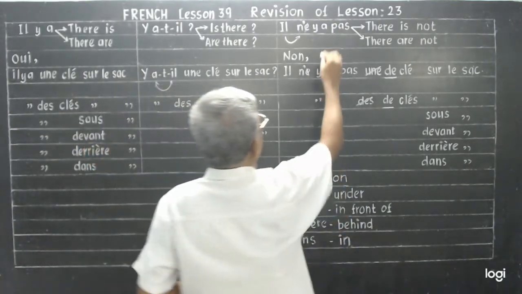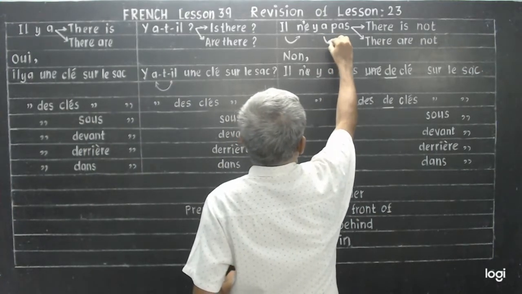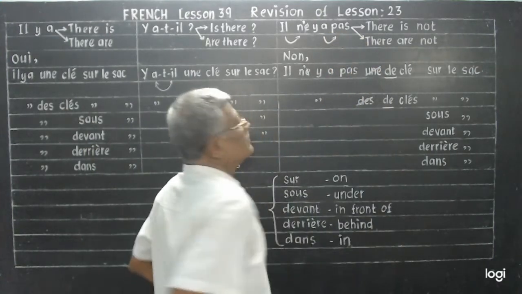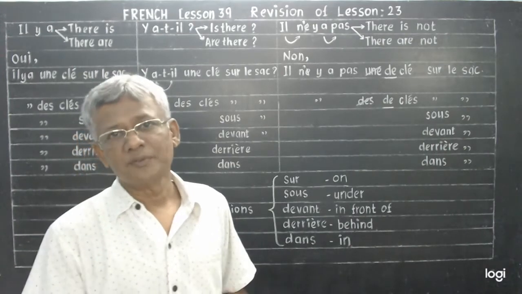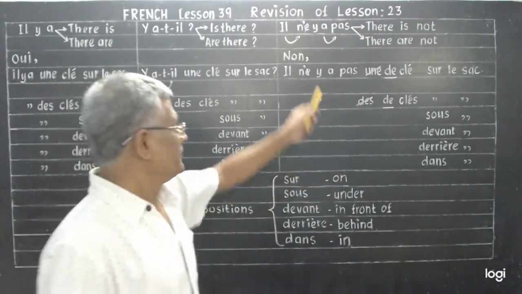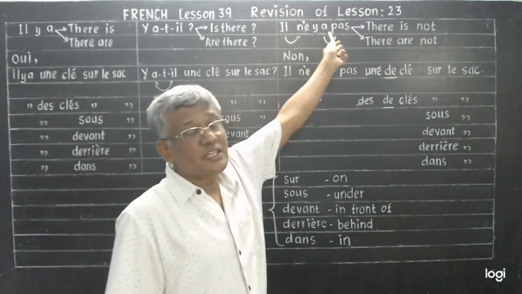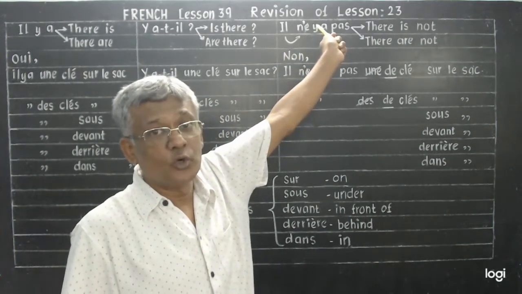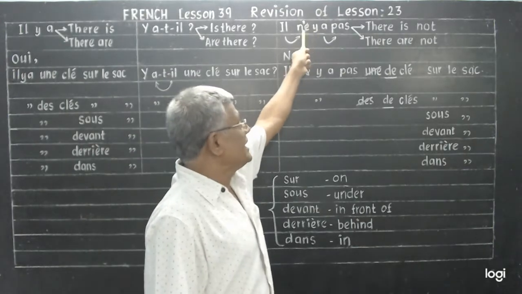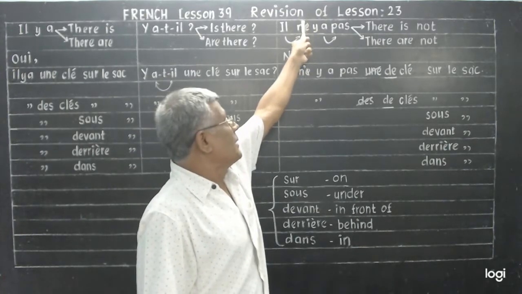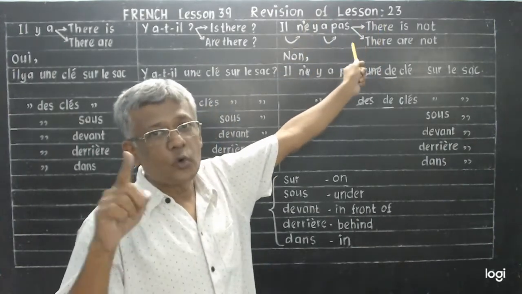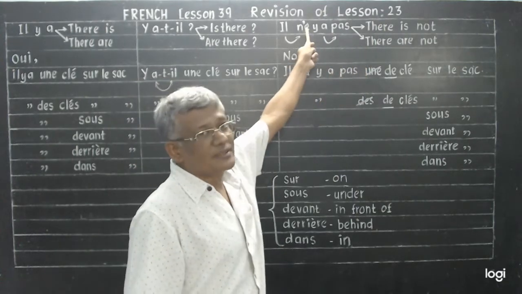Pas is also written. Now it becomes negative. Now ne, e and y is treated to be a vowel. We have already told you. So e will go away and an apostrophe is written. E is scored off and apostrophe is written.